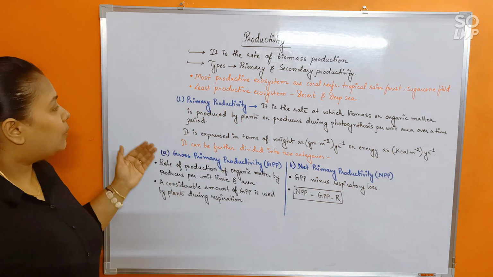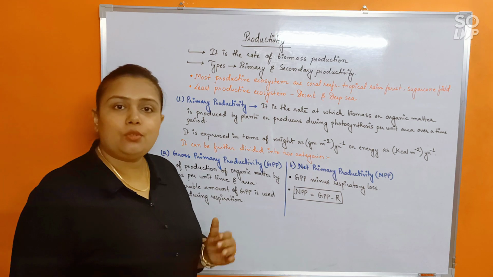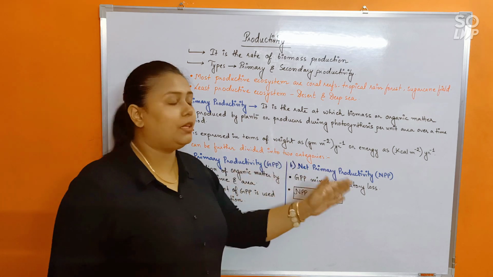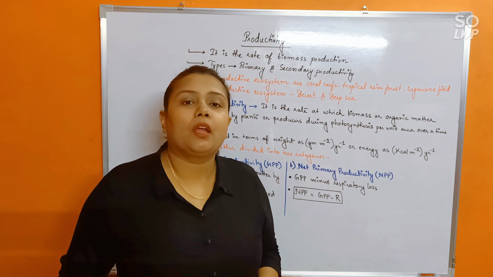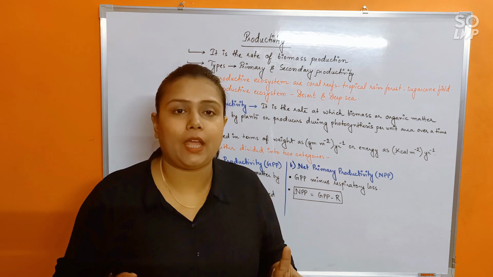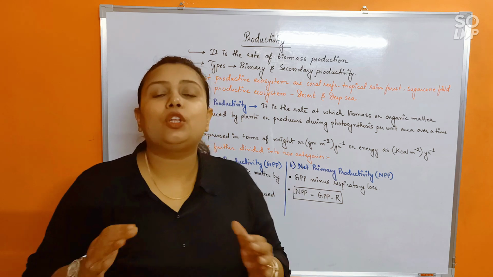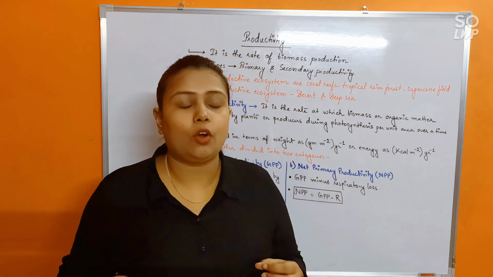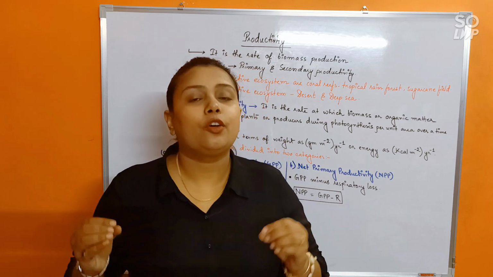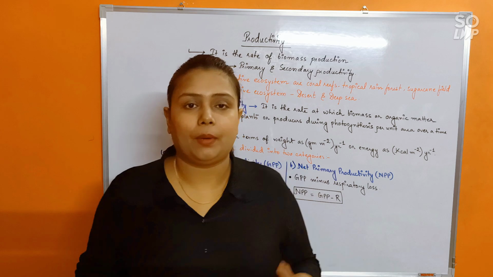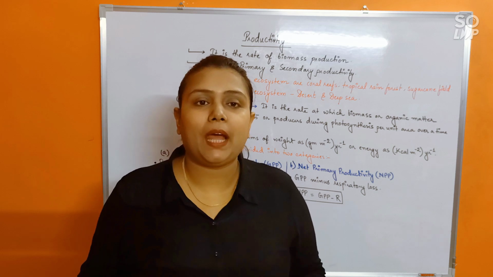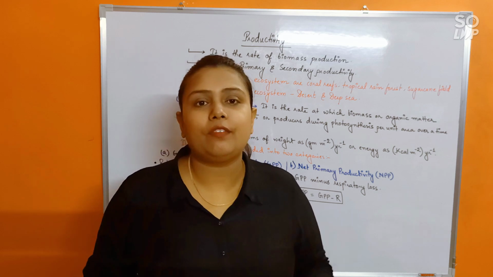Okay. Now, primary productivity can be again divided into two categories like gross primary productivity and net primary productivity. Now, suppose a plant has produced a particular amount of total organic matter by photosynthesis. So, the total organic matter that has been formed, or the biomass that has been formed by the plant by photosynthesis, that is called gross primary productivity, GPP, the total amount. But then a part of that will be again used up by the plant for its own bodybuilding or for its own survival.